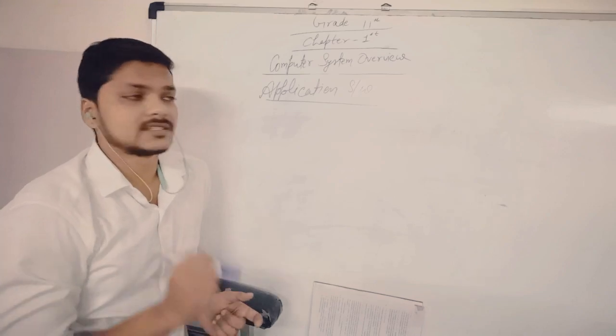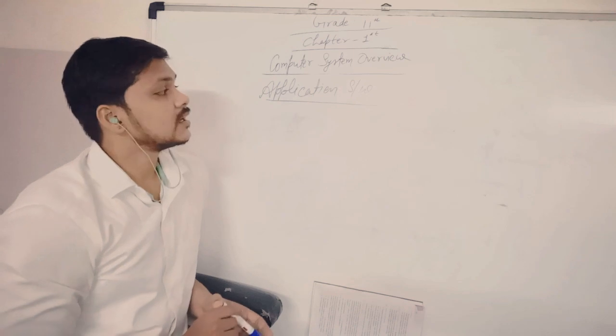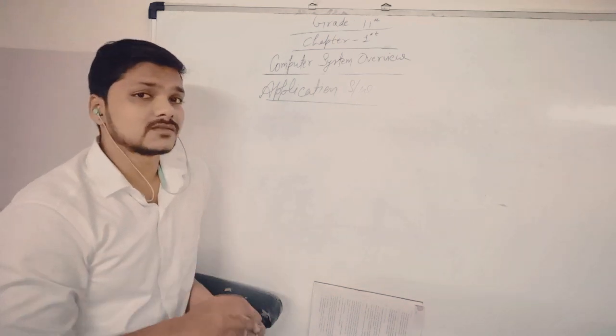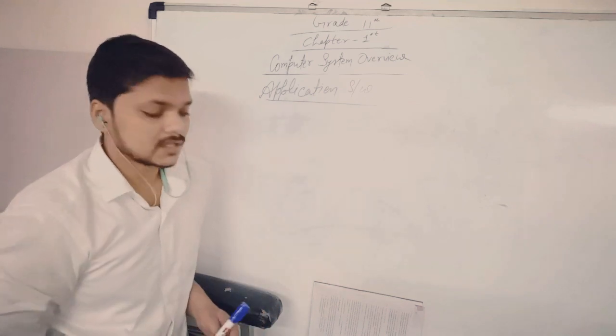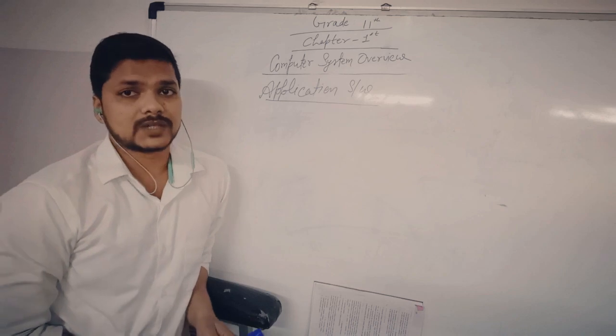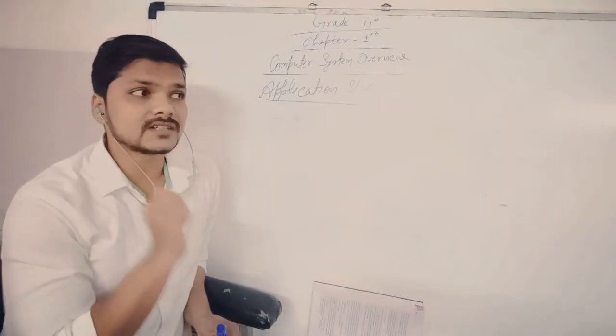Dear students, let's discuss today about application software, which is a type of software. In the previous class we discussed system softwares, but in this class we will discuss application softwares. So, what are application softwares? Application softwares are computer programs that are used to perform specific tasks only.